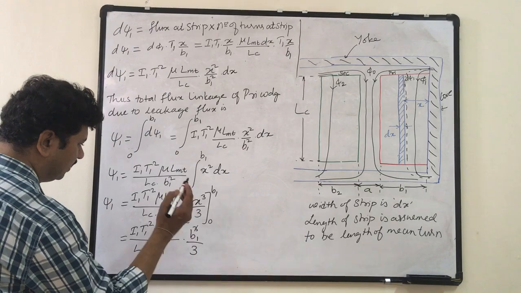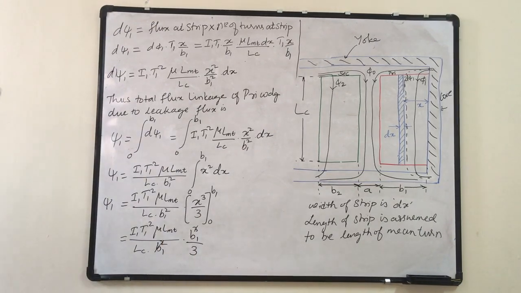So the square and one will cancel, only one b1 will remain.